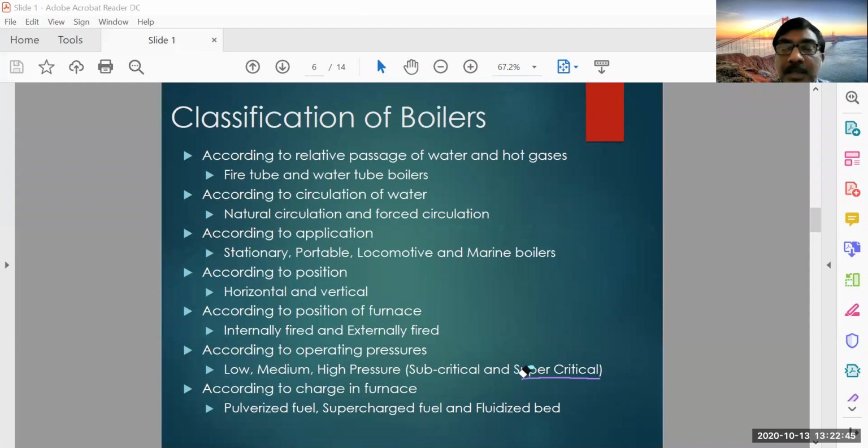Subcritical means it is below the critical point. The heat is produced below the critical point.